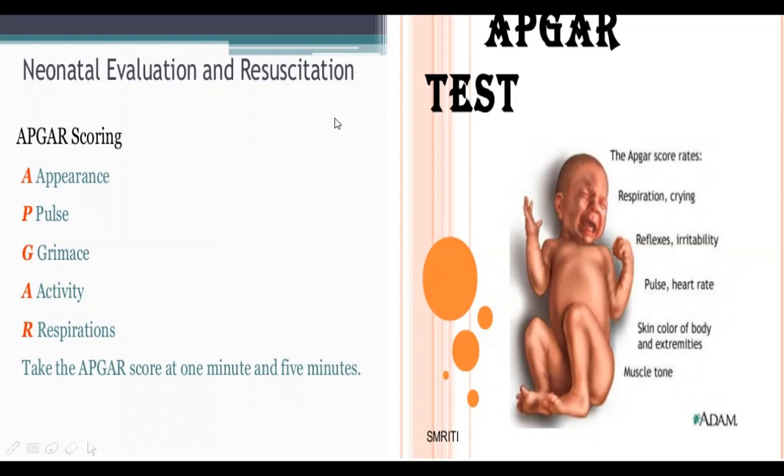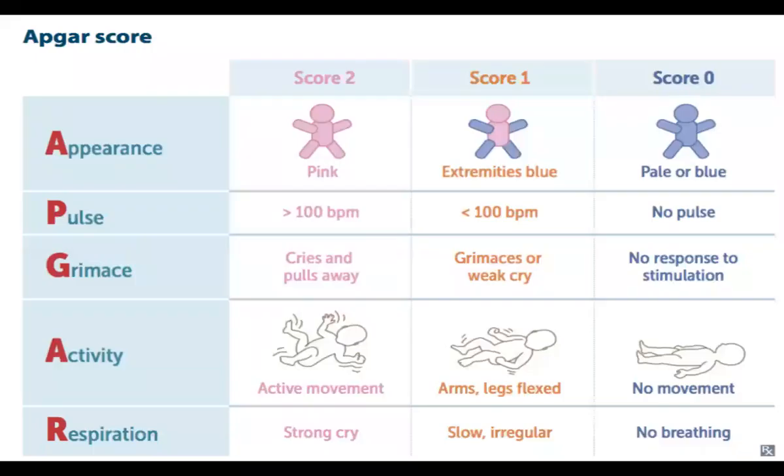This covers respiration, crying, reflexes, irritability, pulse or heart rate, skin color of the body and extremities, and muscle tone. We are going to see that next. On the vertical side there is the nomenclature: appearance, pulse, grimace, activity, and respiration.